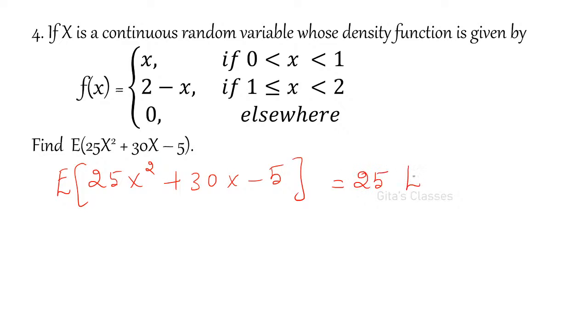So 25 into E of x squared plus 30 into E of x, so that it will be clear for you. You can take 25 outside.